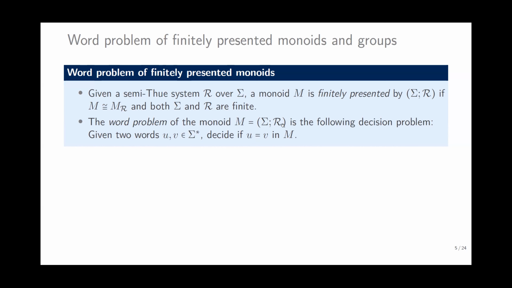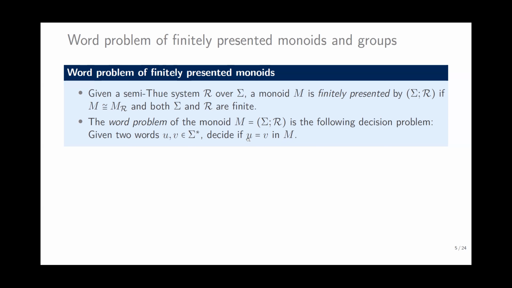The word problem of the monoid is the following decision problem: given two words U and V, decide whether U equals V in M. Different strings in sigma star can be the same element up to congruence.